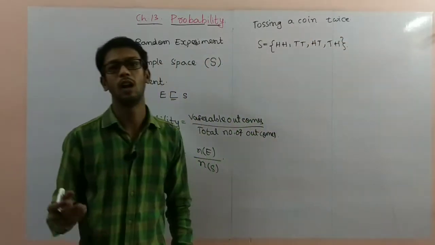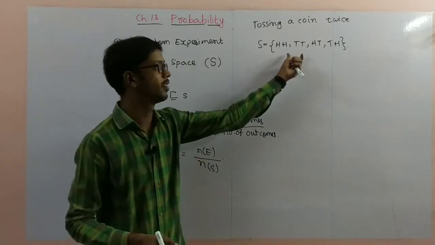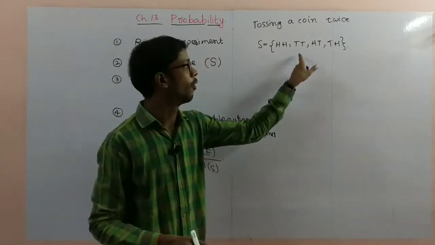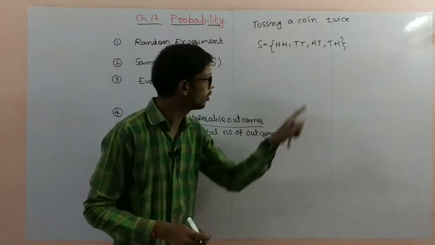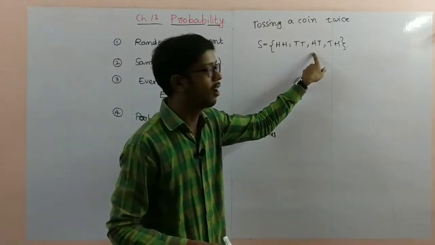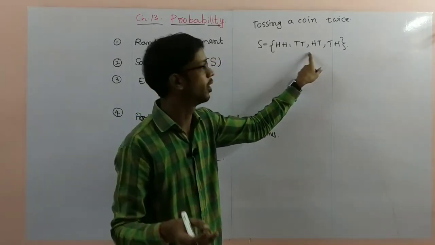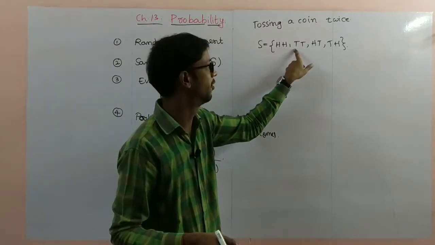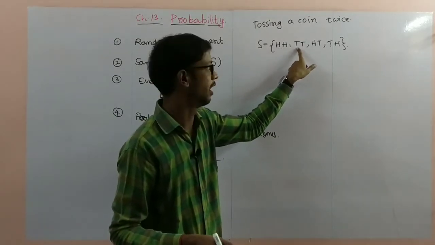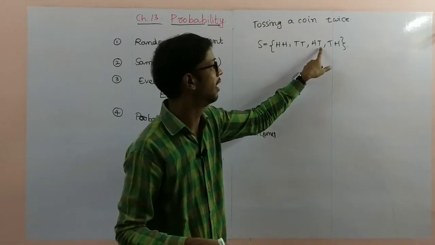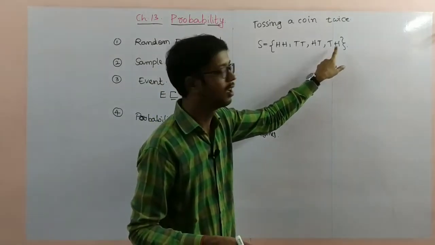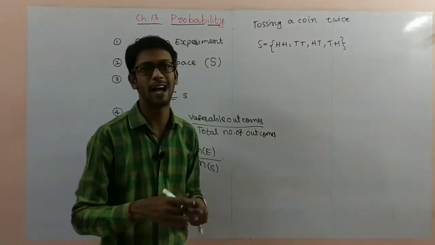These are the total outcomes. Are there any more options? There are no more options. Only 4 outcomes are there. So tossing a coin 2 times: first time head, second time head; first time head, second time tail; first time tail, second time head; first time tail, second time tail. This is the sample space.